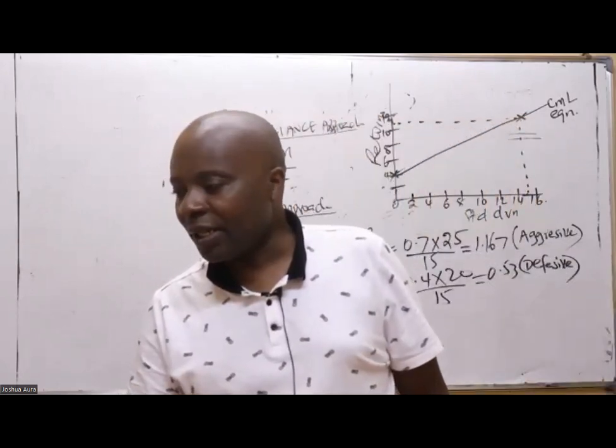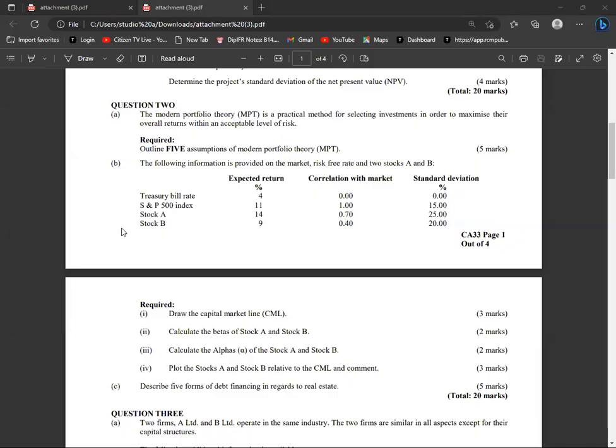Now we go to the next thing, where they wanted us to do something very simple, yet some of the students I have marked could not even get it. How do you fail to get a question on alpha?